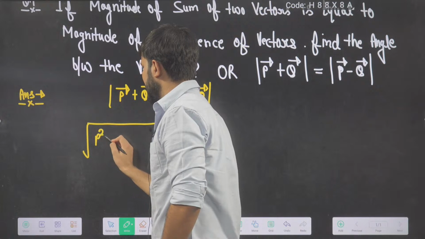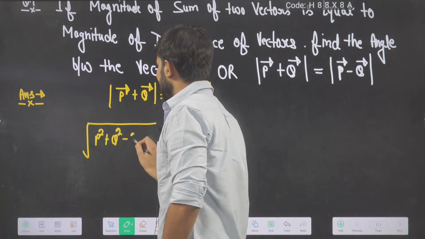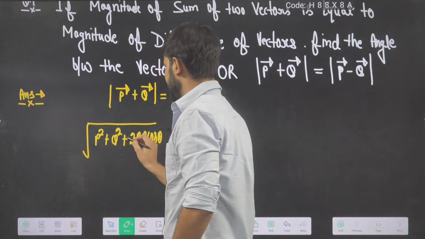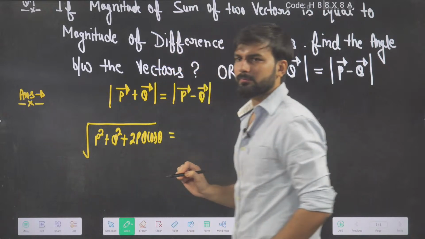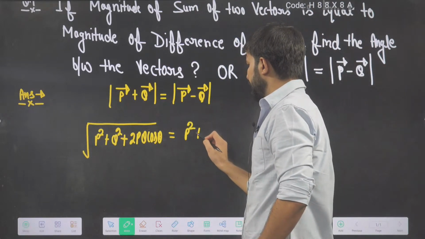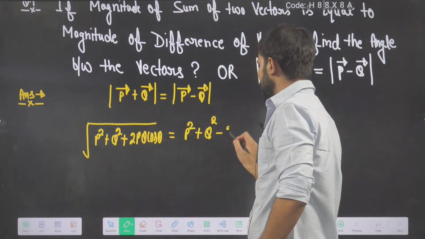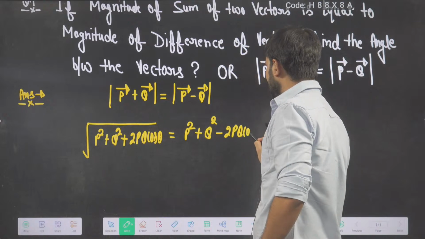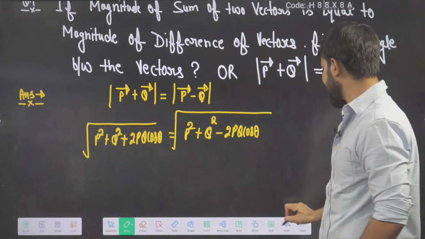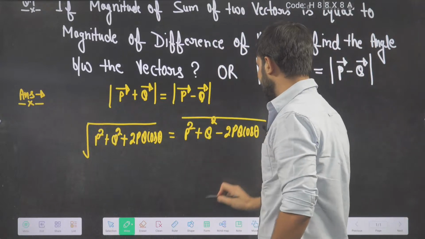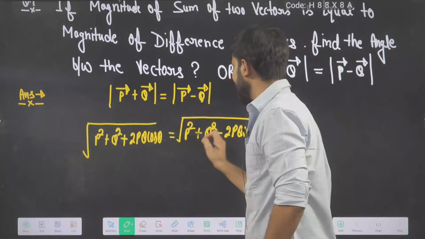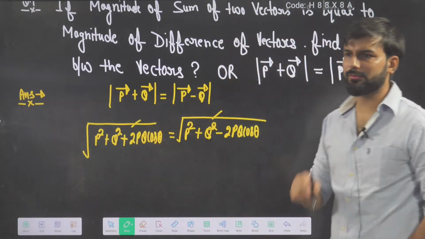Under root P square plus Q square minus 2PQ cos of theta. Sorry, plus. And this side, what is the formula for P minus Q? It will be P square plus Q square minus 2PQ cos theta under the root. So when you do the squaring on both sides, what will happen? This square root and square root will cancel out, right?